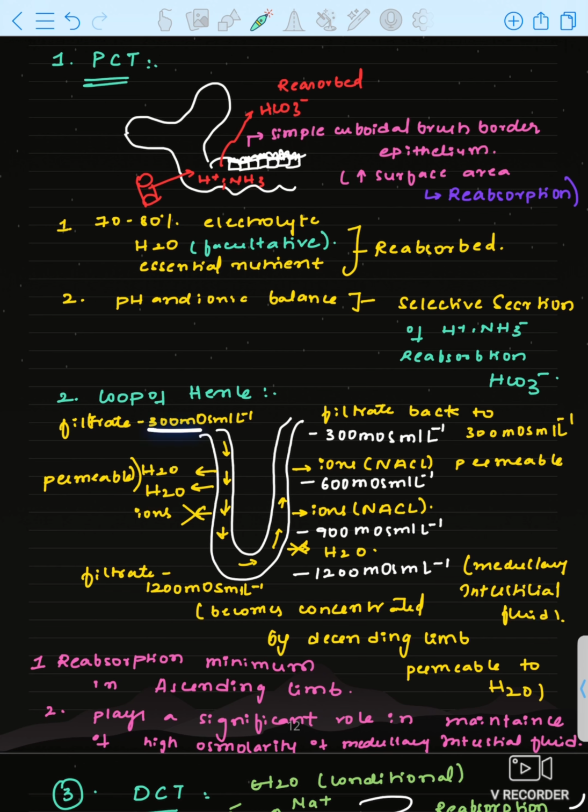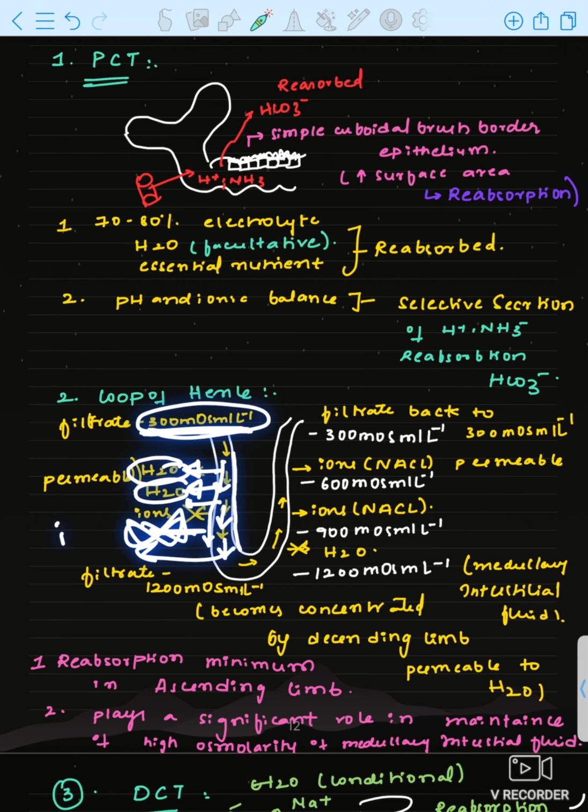That is why the 300 milliosmol per liter filtrate goes down the descending limb of the loop of Henle. By nature, the descending limb is permeable only to water. Water will be filtered out. Ions will not be filtered, because the filtrate should be more concentrated. If ions were removed, it would become diluted.